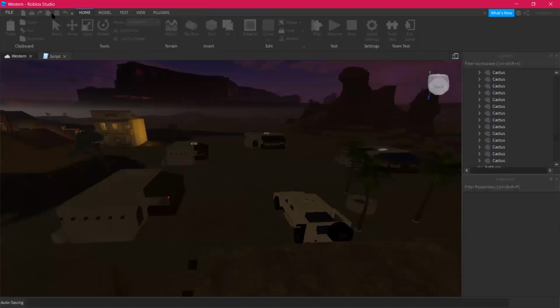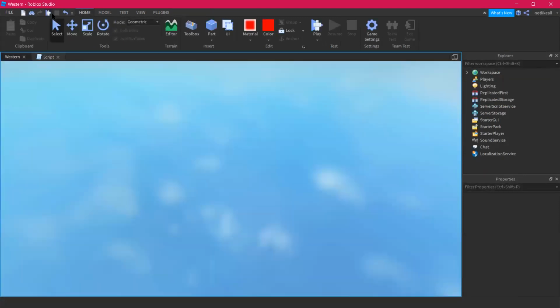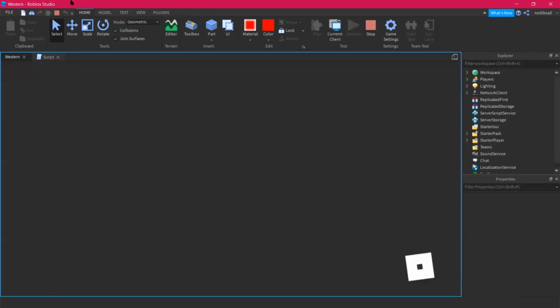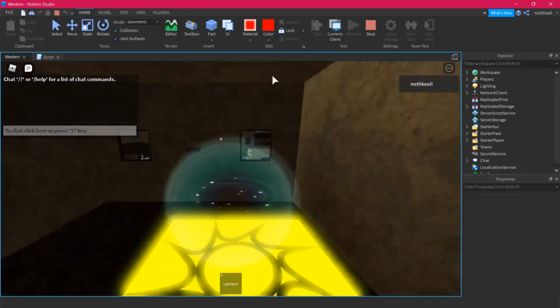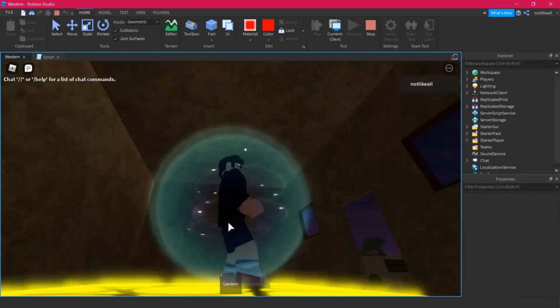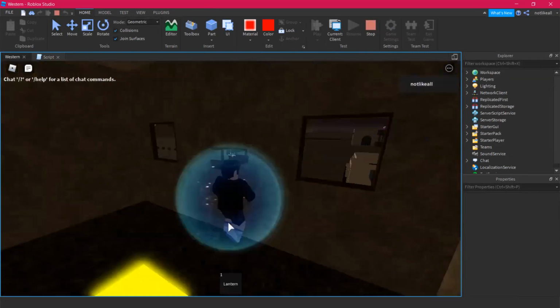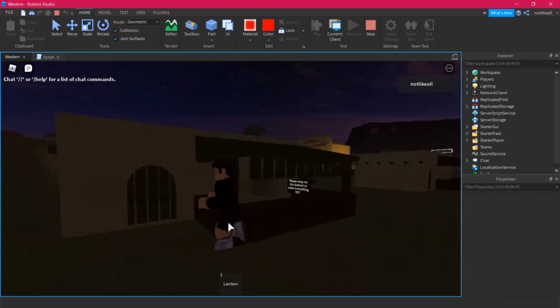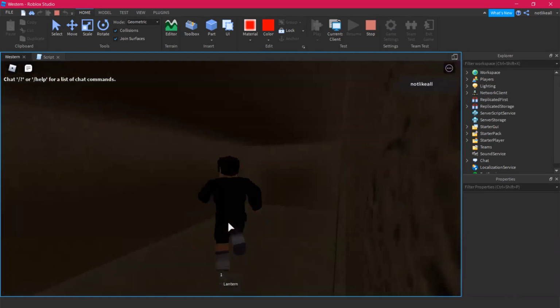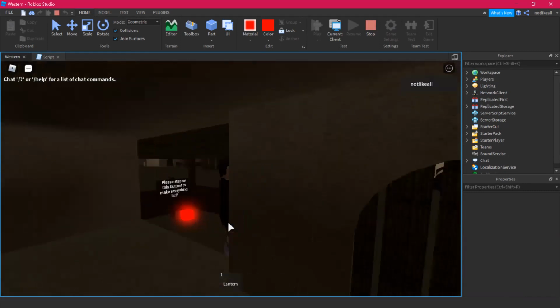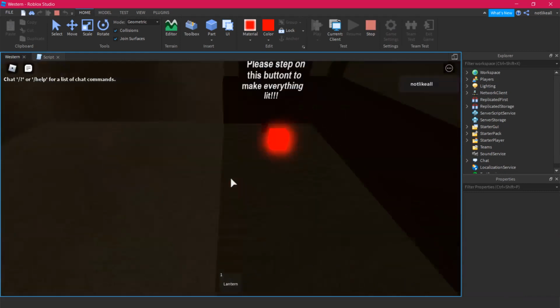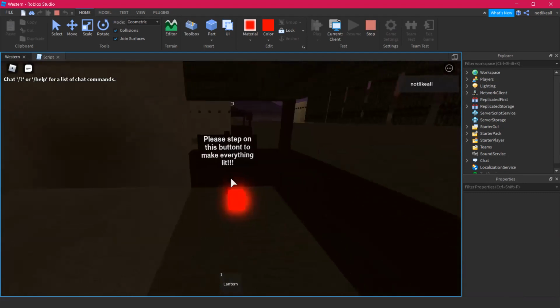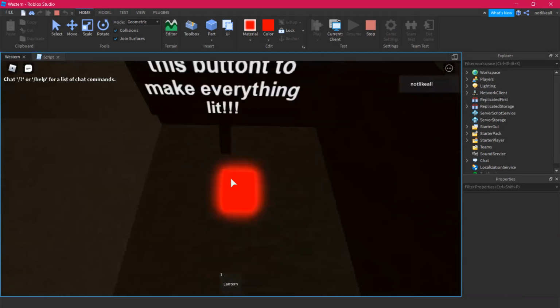3, 2, 1, and go. All right, so we are in the game. It's evening time. Everything is too dark. And here we go. You see, it's kind of dark here. Now, how exactly this is gonna work? I'm gonna go over here, and the button sign says, please tap on this button to make everything lit. Are you all ready to go forward? I'll be moving forward and touching this button.